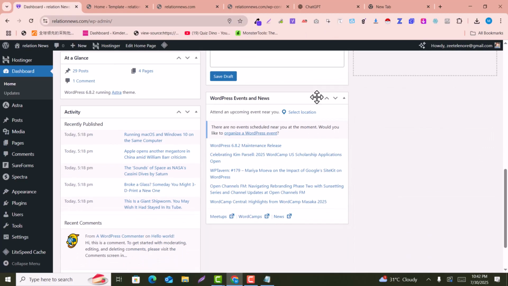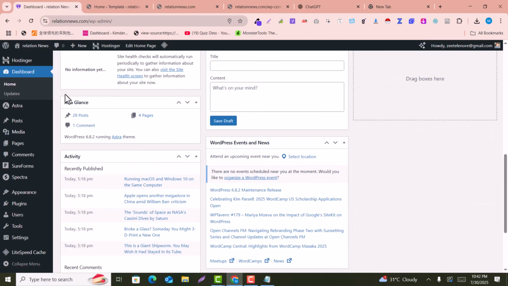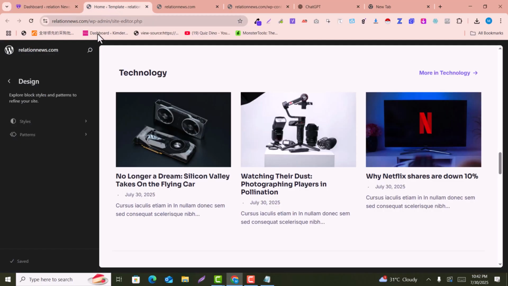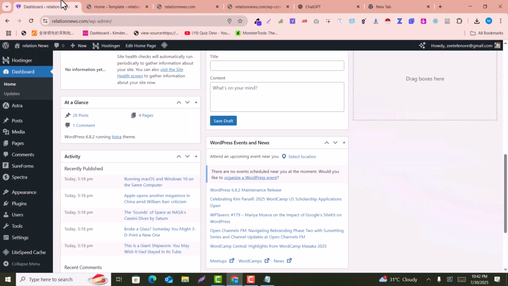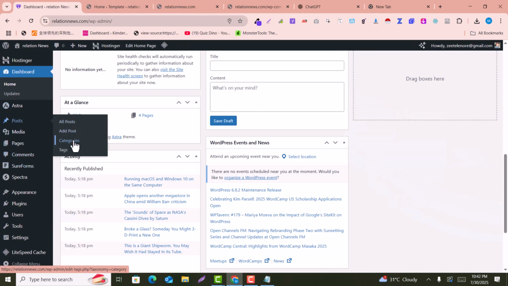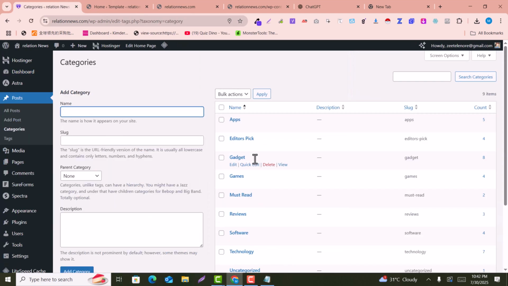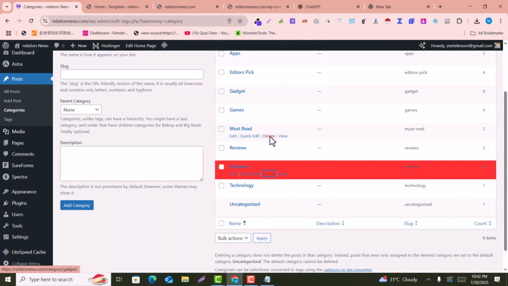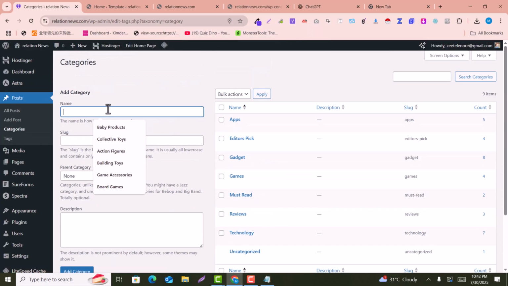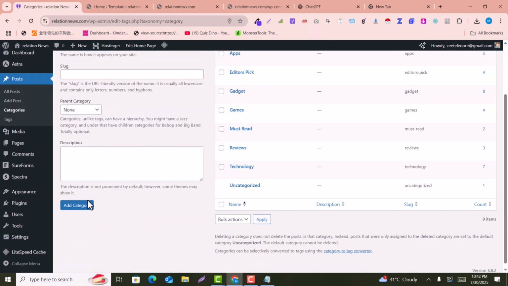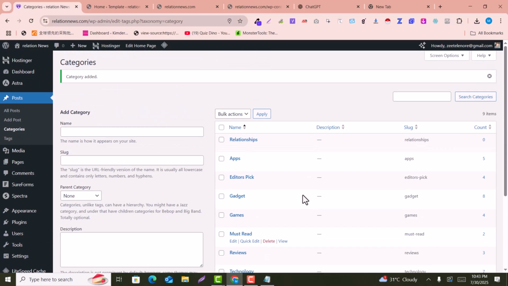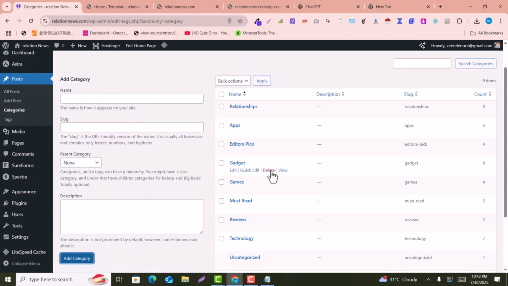Now the website has been customized, and the most important things here are the menu and the categories. For example, these are the categories. Here in the posts, click on categories, and here you can add or remove categories. For example, you can remove the unnecessary ones. I just click on delete, so this will be removed. And if you add a new one, for example the relationships category, I just click on add. You can see there is edit. So this is how you can add relationships or other categories here.